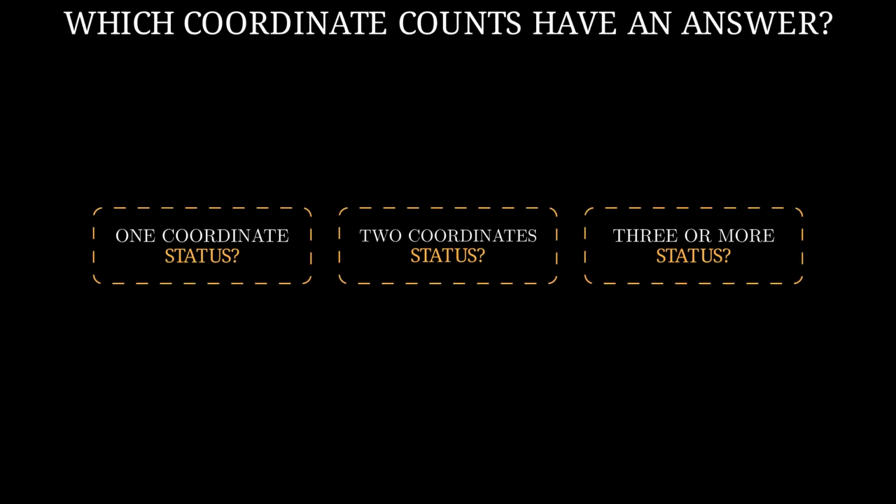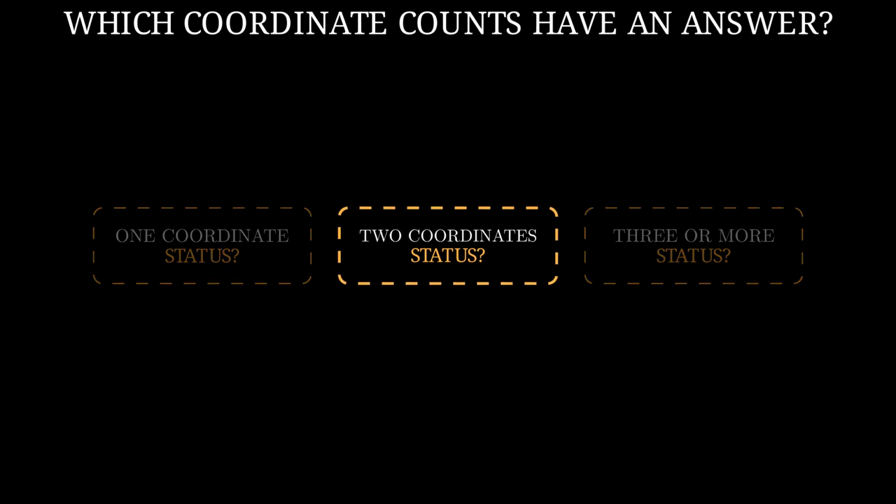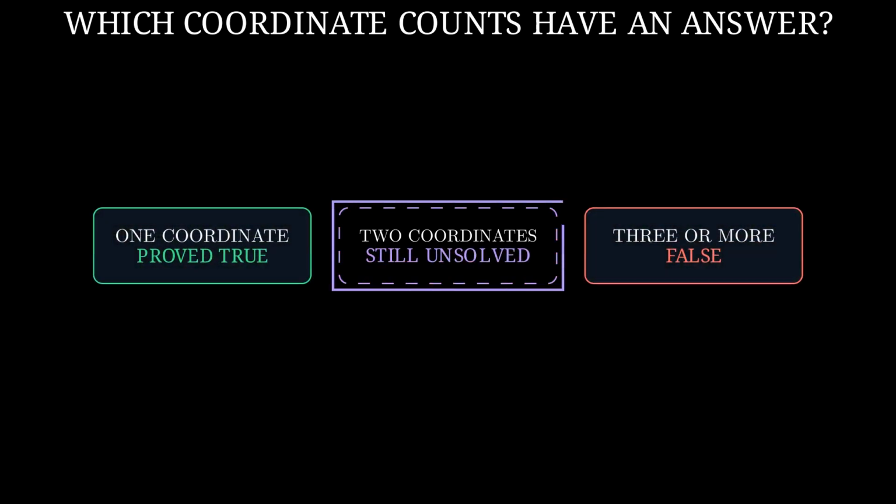We now have a counterexample with 3 coordinates. Which case do you think is still unsolved? 1 coordinate, 2 coordinates, or 3 and every larger number? I choose 2 coordinates. We already know the claim is true with 1. Starting from 3, we can add more coordinate slots and copy each new one unchanged. That is correct. The 1 coordinate claim is proved true.